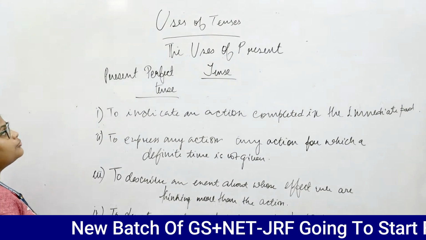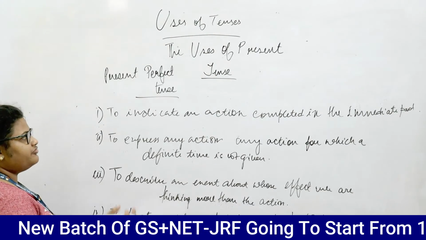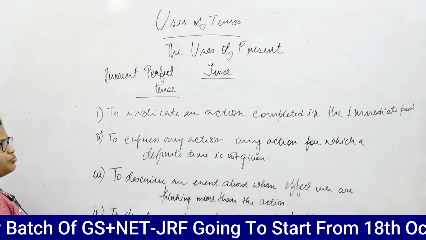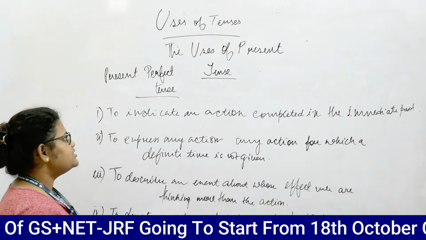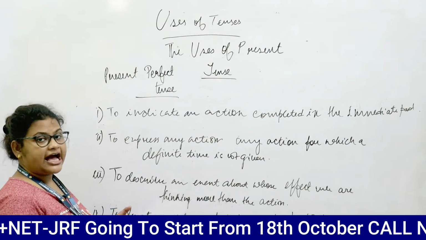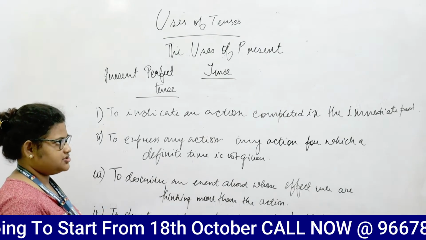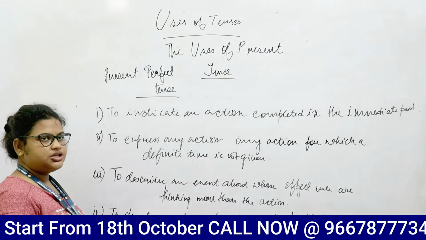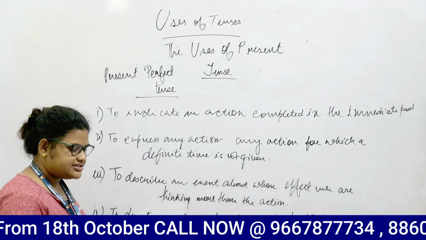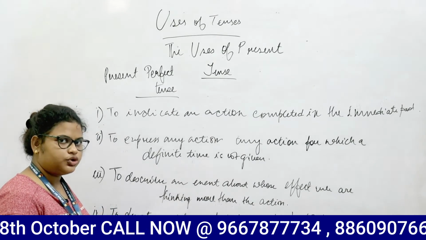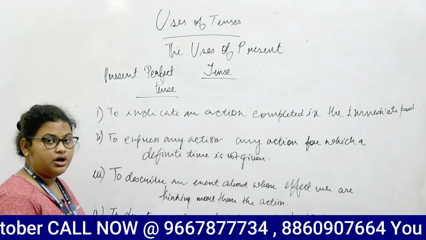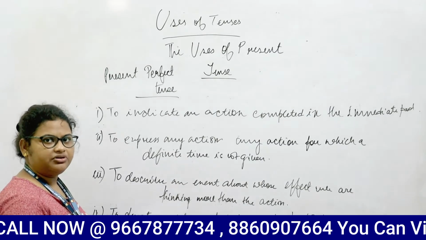Alright, so now we'll come to the utility of the present perfect tenses. Present perfect tense, as you all might know, is used to indicate an action which has just been completed in the immediate past. If the word just is being used, that is an indicator that the sentence being given to you is in the present perfect tense.